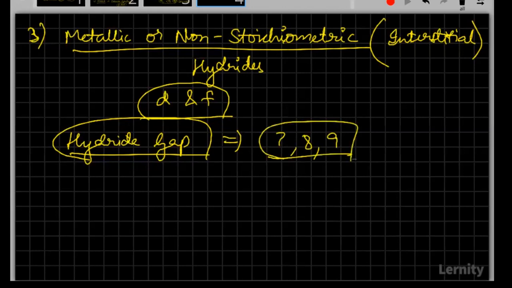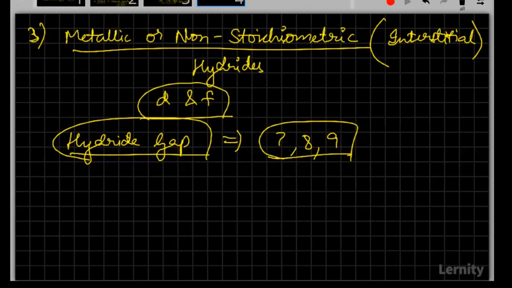These are the groups which do not form hydrides. Hence, they are considered as hydride gap. So group 7, 8 and 9 will not be forming any hydrides. And now a question. Even in group 6, there's only one element which forms the hydride. What is that?